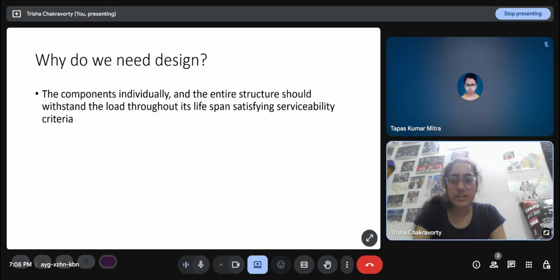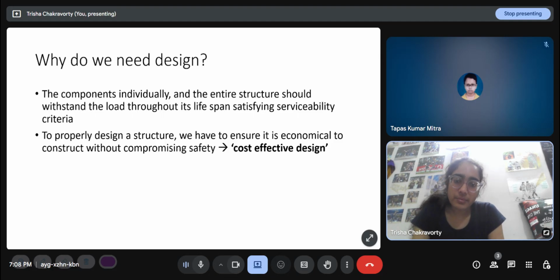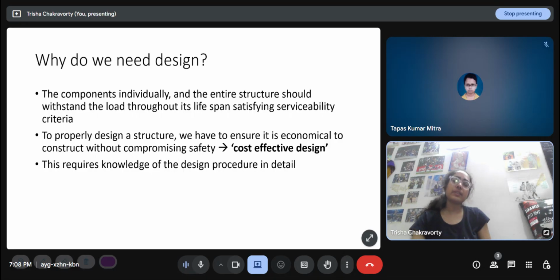We need design because the components individually and the entire structure should withstand the load throughout its lifespan, satisfying the serviceability criteria. And to properly design a structure, we have to ensure it is economical to construct without compromising safety. There is a cost-effective design, and for doing that, we have to know the design procedure in detail. We have to know all the options available to us, and like the cost and the safety are always a balance.